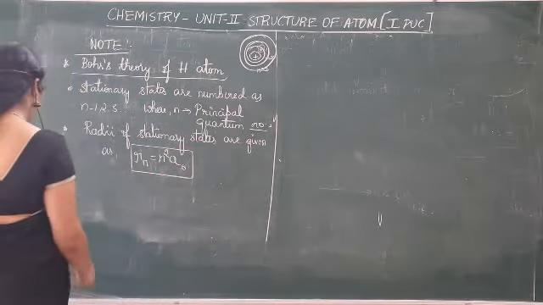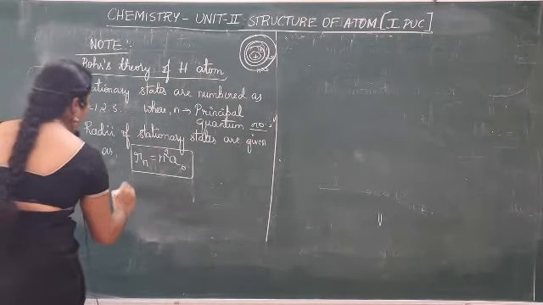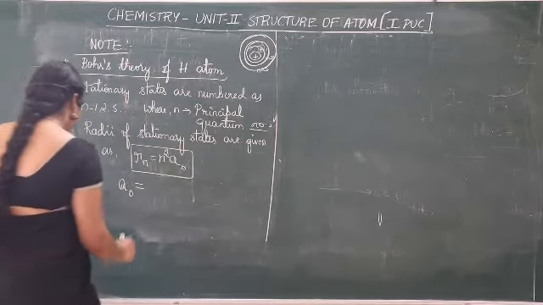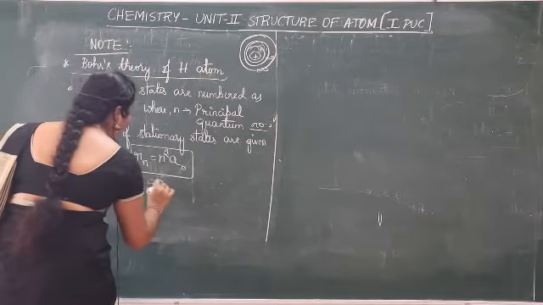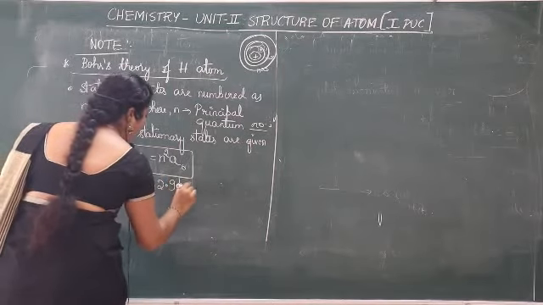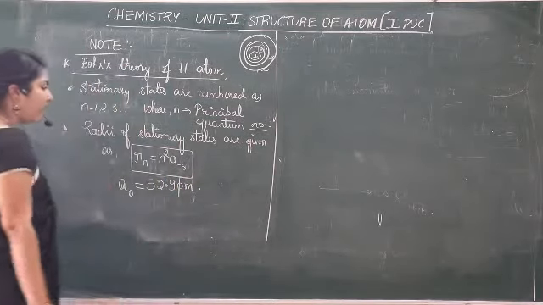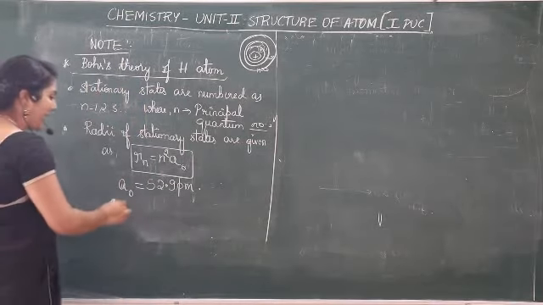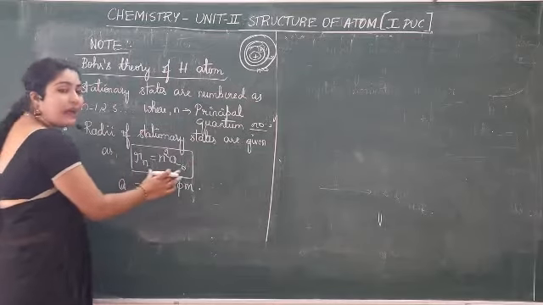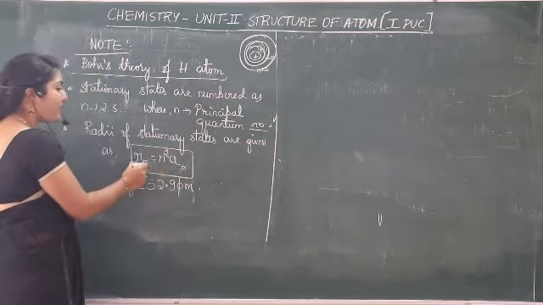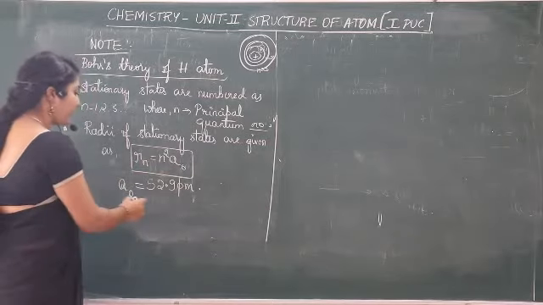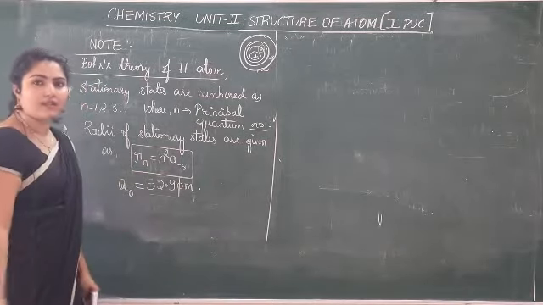Important formulae for competitive exams especially, where A naught value is a constant value, 52.9 picometer, 10 to the power minus 12 meter. Rn means it is radii of stationary states and it is given as n square A naught. This is A naught value, he said constant value.